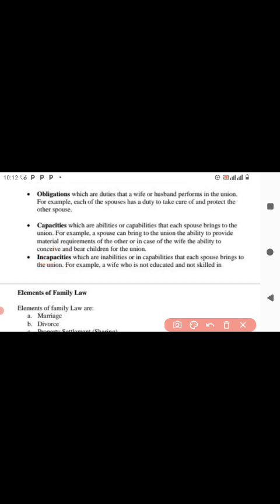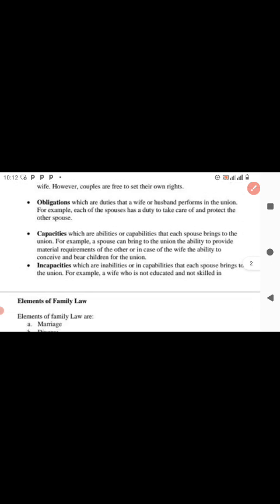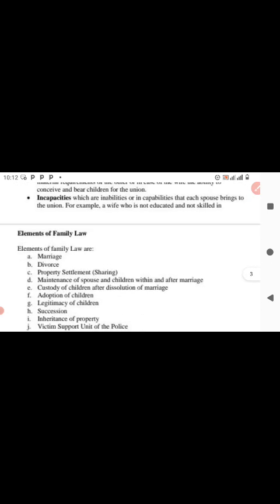So incapacities are those things. Some people get married to people that don't work, then down the line they start complaining. The problem is you did not verify the incapacities. If the person cannot provide and you're not okay with it, you're okay to say, okay, this marriage contract will not go ahead. I want this. So make sure that you check the capacities and the incapacities, and then also make sure that those people you're getting into the union with actually understand that we've got rights, obligations, capacities, and incapacities for that marriage to work.